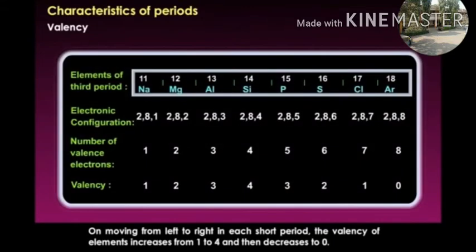Valency. On moving from left to right in each short period, the valency of elements increases from 1 to 4 and decreases to 0.